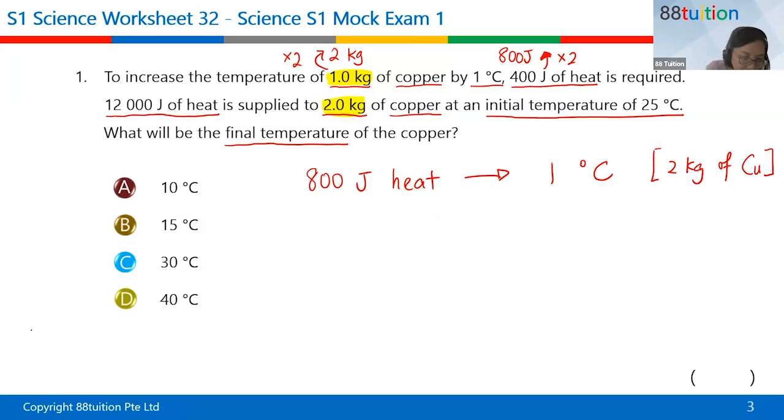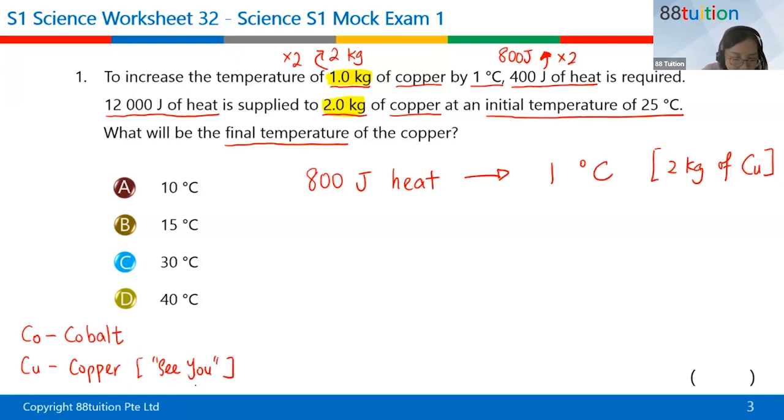Please don't get confused with CO. CO is cobalt. A lot of students get confused. All right, so after today, please don't get confused again. Copper, think of it as Cu. Think of it as Cu. See you next week. Okay, so it's a Cu. All right. Okay, back to the question.